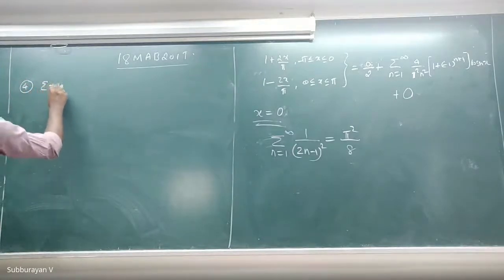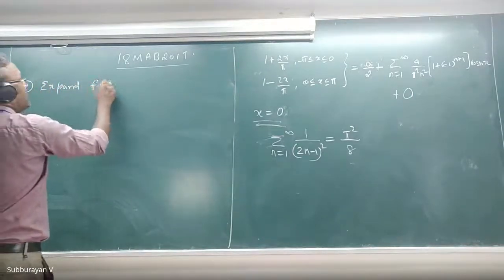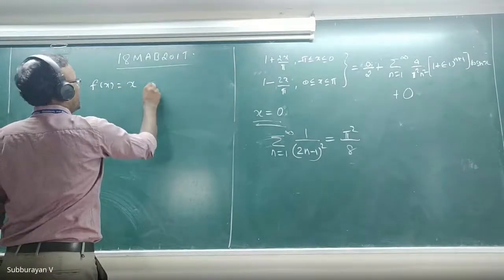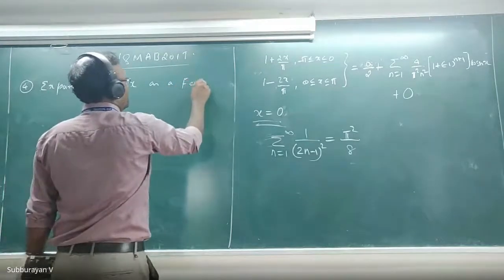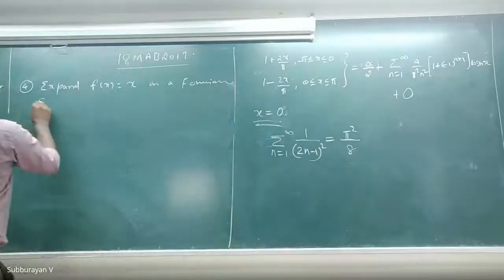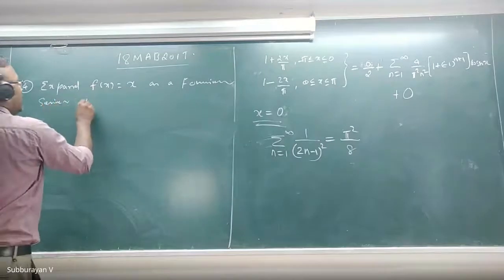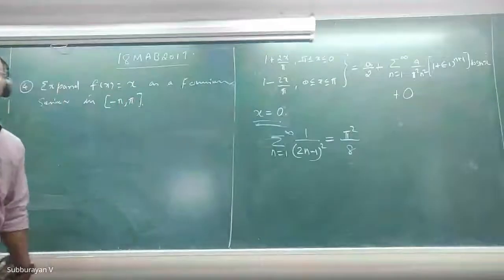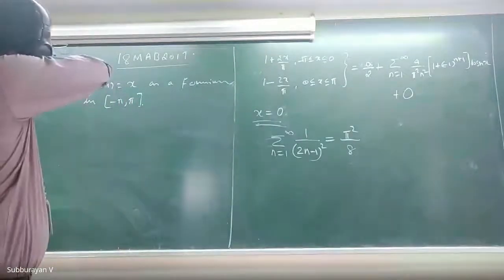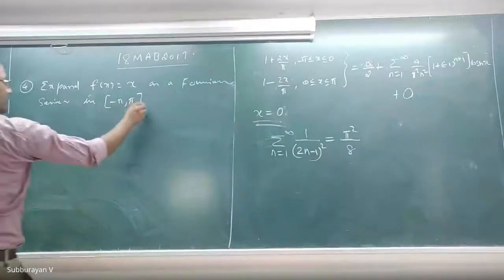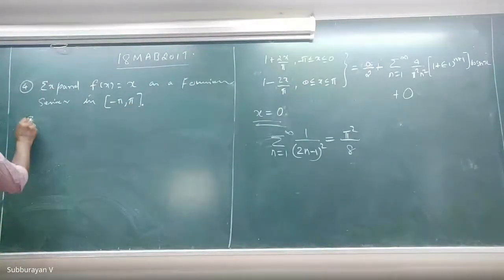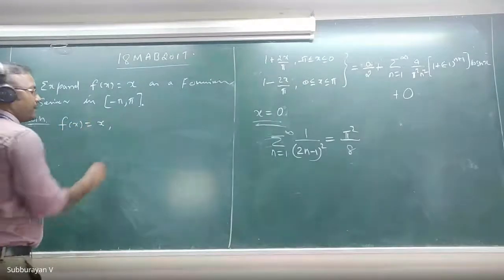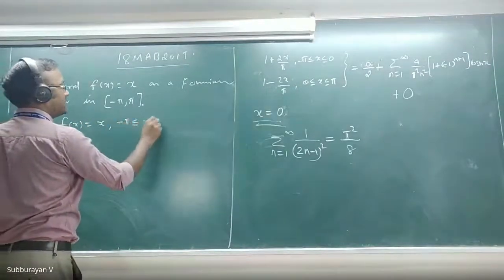Expand f of x, which is equal to x, as a Fourier series in minus pi to plus pi. What is our f of x? f of x is x, in the interval minus pi less than or equal to x less than or equal to pi.